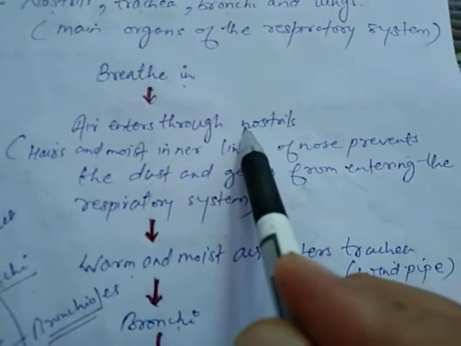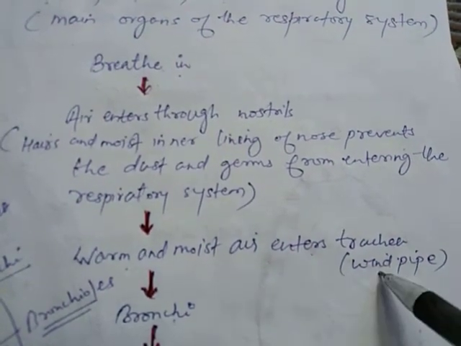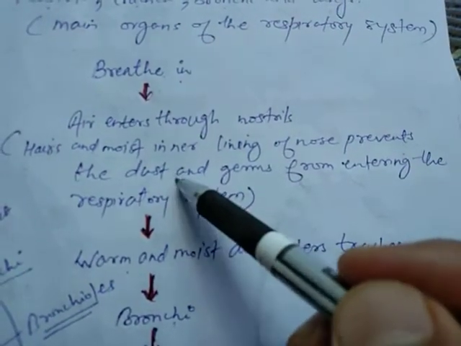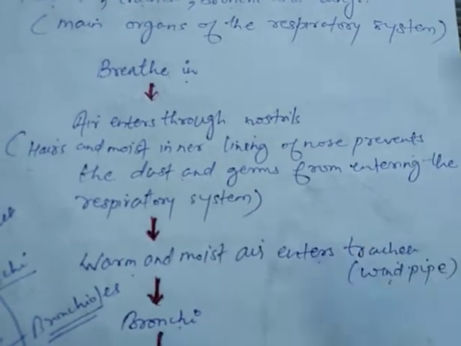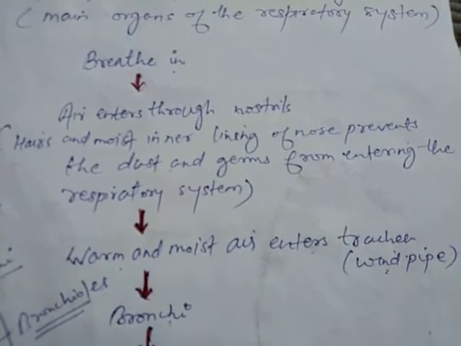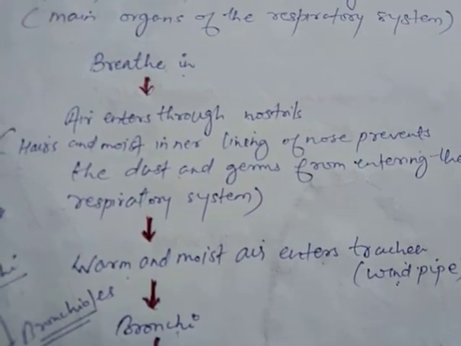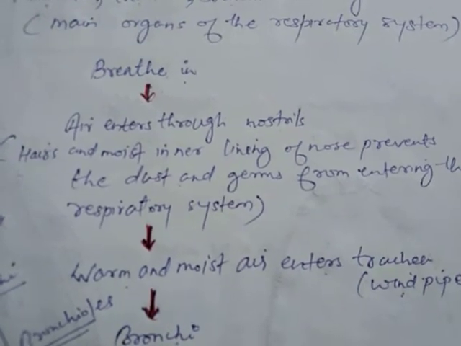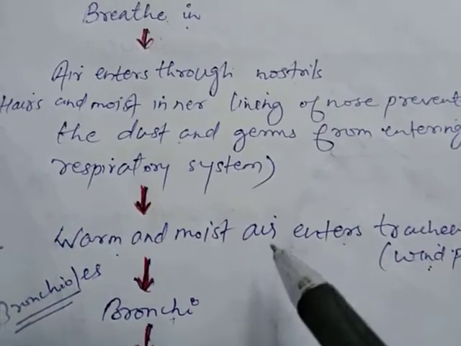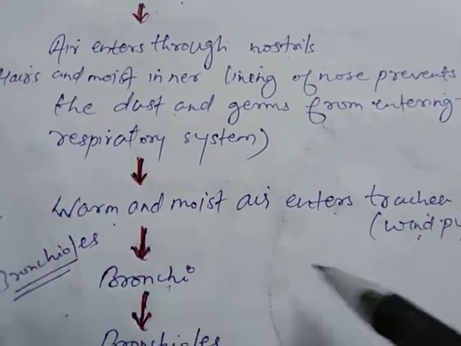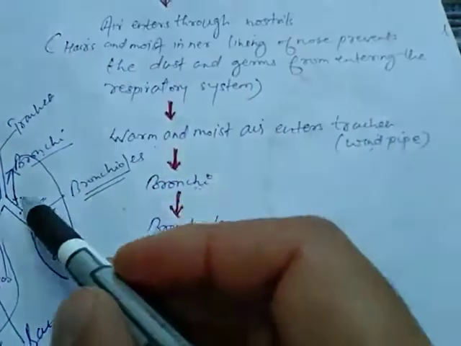through the nostril, it enters the trachea, that is the windpipe. Now inside the nostril, what happens? You can see inside our nose there are hairs and mucus. So these hairs and mucus trap the dust particles and prevent them from entering into the respiratory system. Now once this warm and moist air enters the windpipe, it reaches into this tube-like structure which is